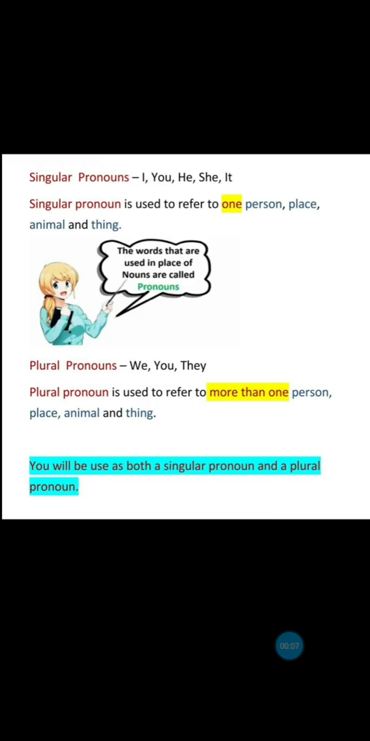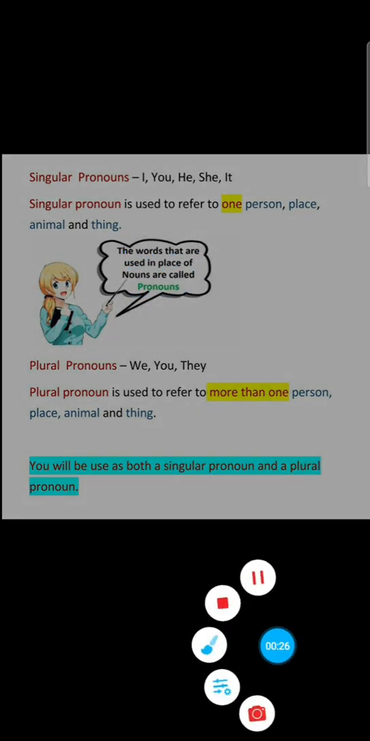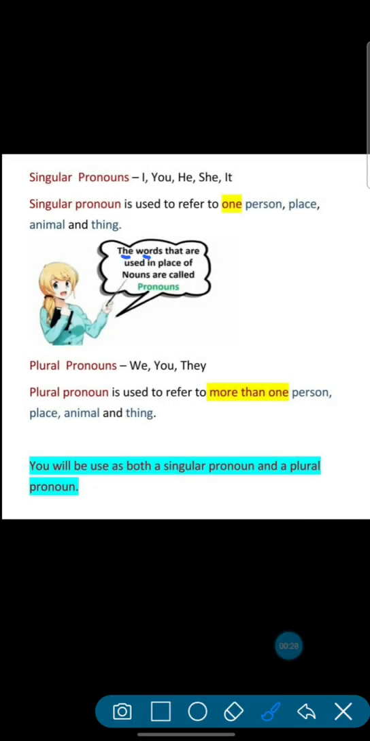Students, we have already done pronouns. Yes? But today I will continue with the same topic, that is pronouns. What are pronouns? Listen carefully. The words that are used in place of nouns. Nouns means naming words. Okay? The words that are used in place of naming words or nouns are called pronouns.